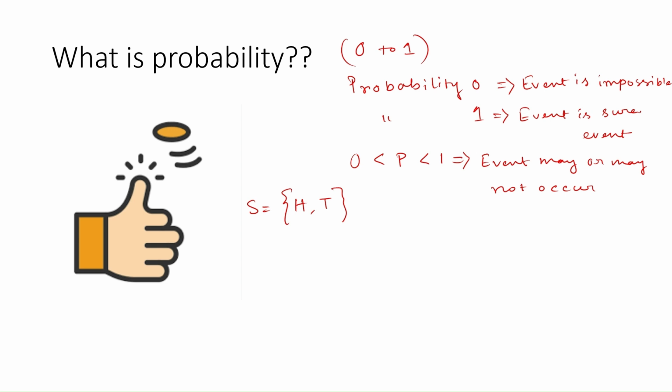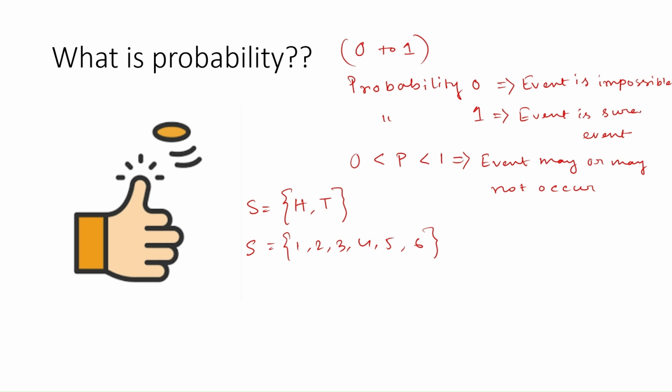Another example we can give: if we roll a die, then what are all the possible outcomes? That is 1, 2, 3, 4, 5, and 6. So these are all the possible outcomes, and the set of all possible outcomes is the sample space.